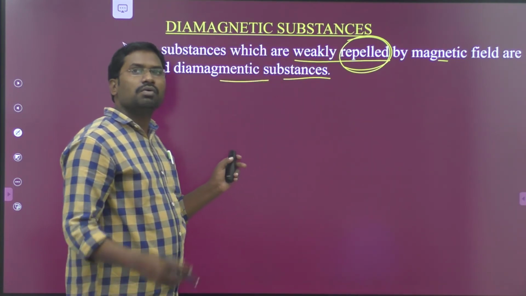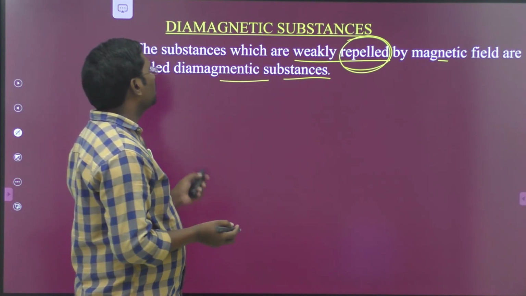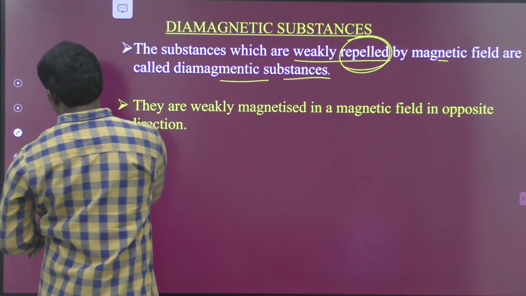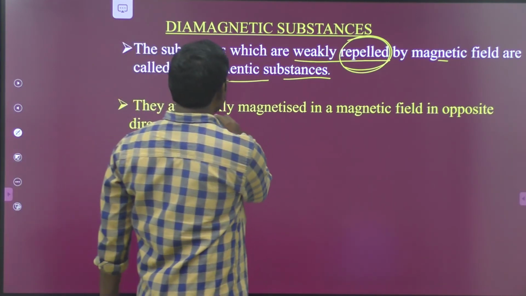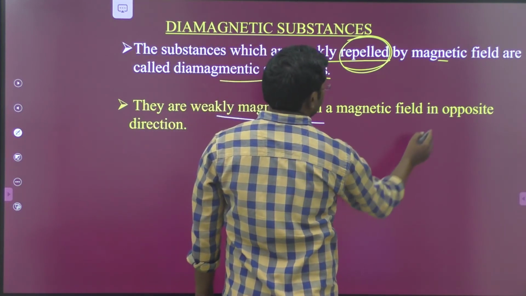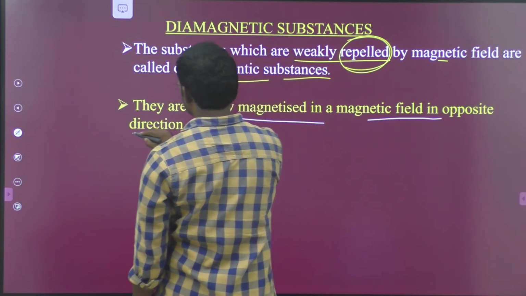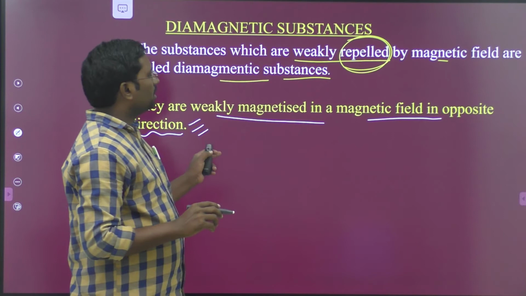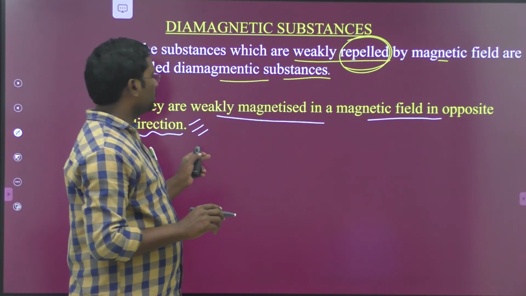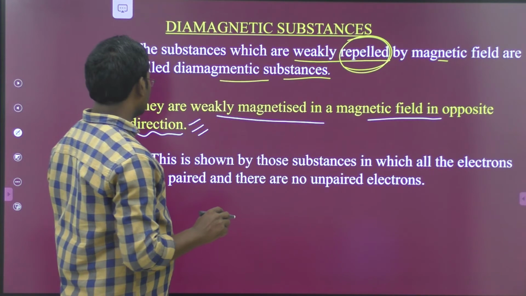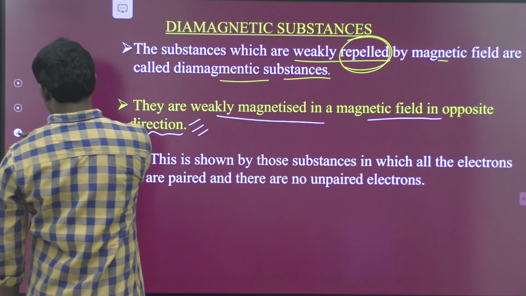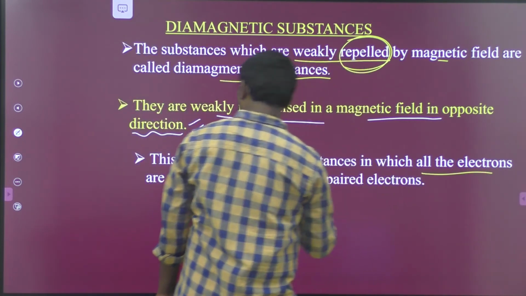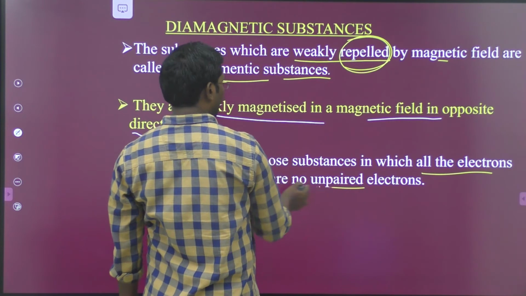They are weakly magnetized in a magnetic field in the opposite direction. Diamagnetism is shown by those substances in which all the electrons are paired and there are no unpaired electrons.